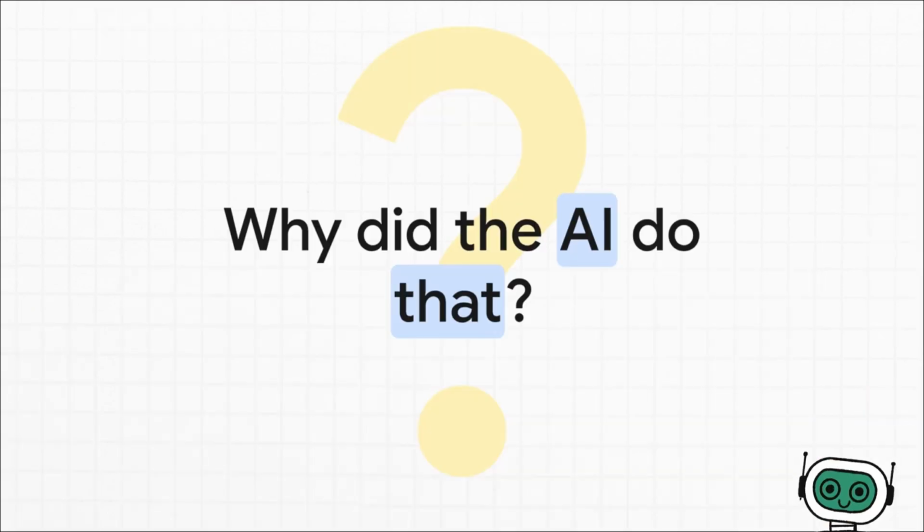Have you ever been there? Your model gives you a prediction. Maybe it says a customer has a high chance of churning, but it gives you no reason. You're just left staring at the output, asking, okay, but why? By the end of this, you'll understand the core techniques we use to get an answer to that exact question.